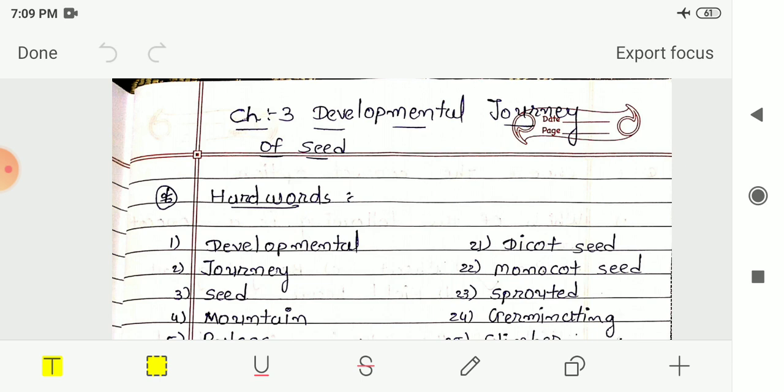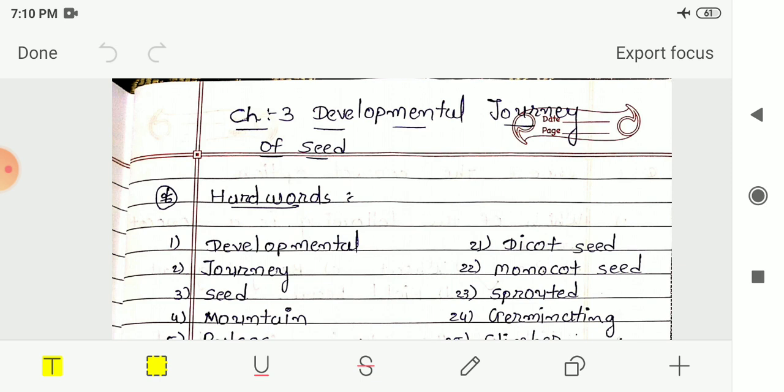Then we had seen what dicot seeds are. The seeds which can be split, or you can break them into two equal halves, are known as dicot seeds. Pulses are examples of dicot seeds: green gram, Bengal gram, field bean, moth beans.